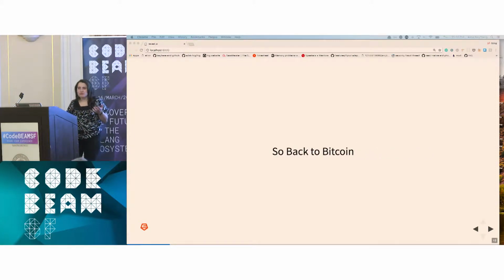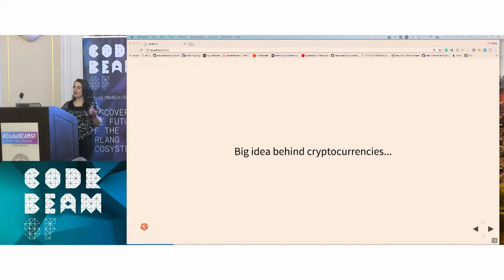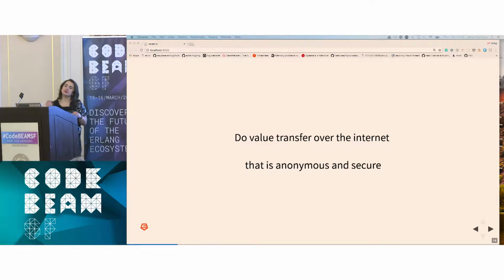So back to Bitcoin. The big idea behind cryptocurrencies, generally, is that for the first time, we're really doing value transfer over the internet completely digitally, not backed by some kind of hard collateral. So what makes Bitcoin valuable? Well, similar principles. There's a finite number of Bitcoin, so there's some level of scarcity. You can exchange it for goods and services. And while you can't quite pay your taxes in it yet, people are betting on the future.